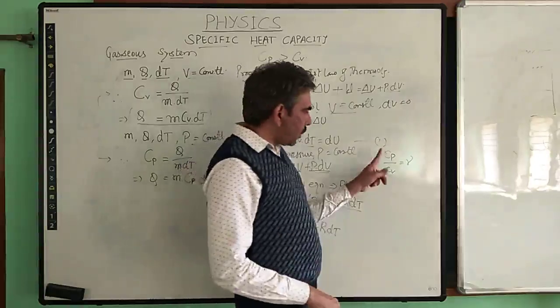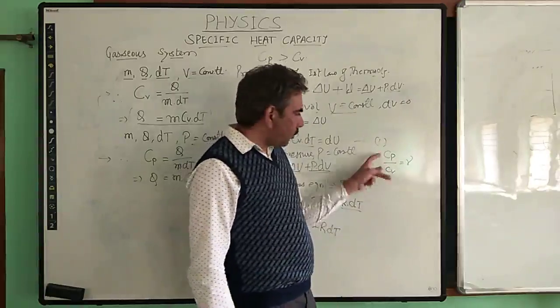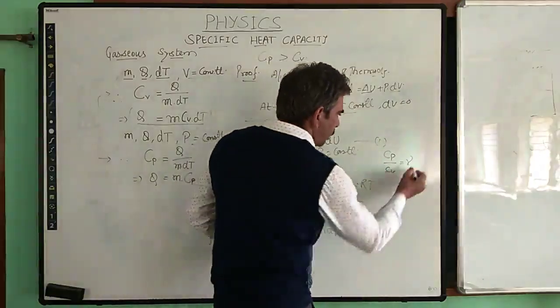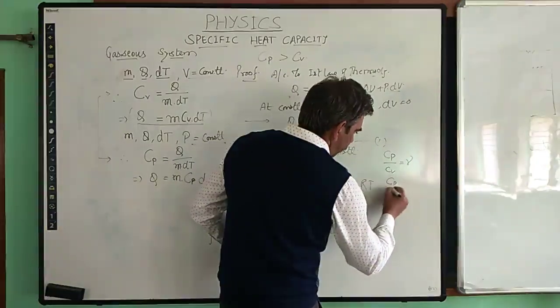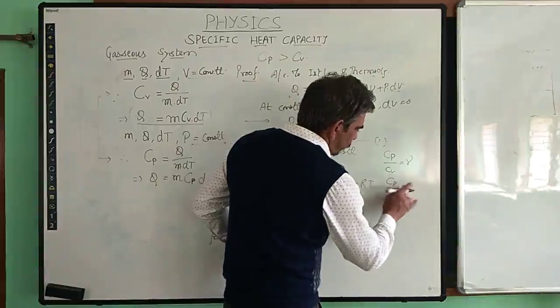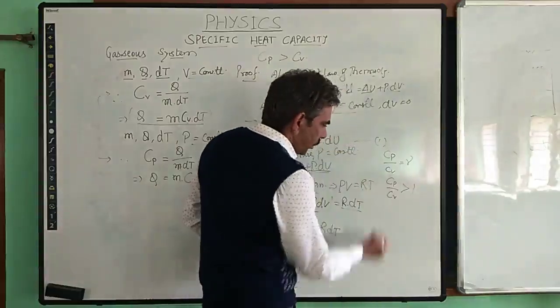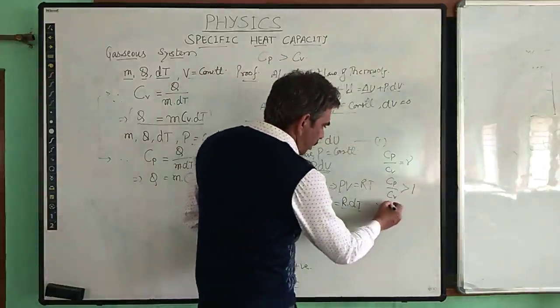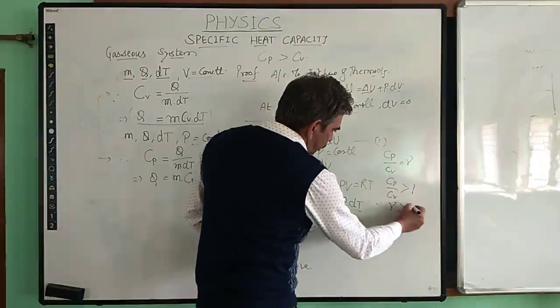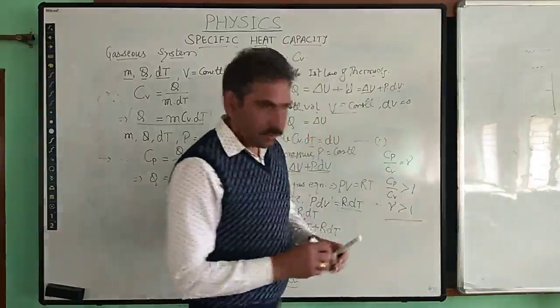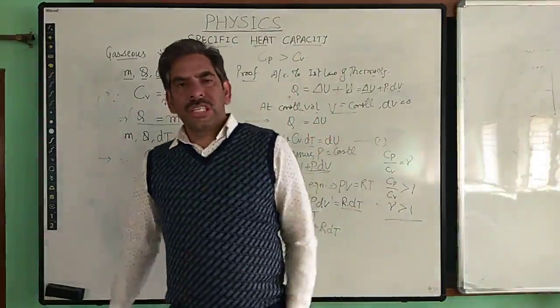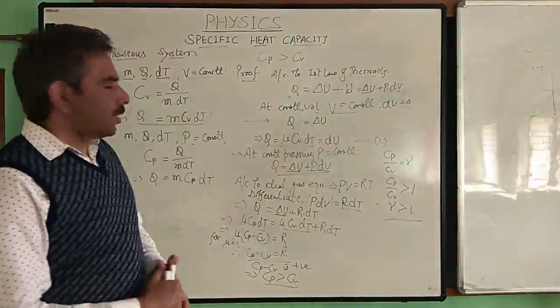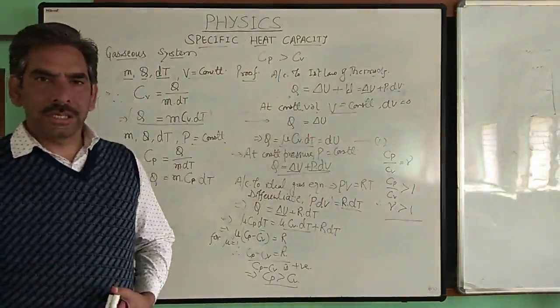We already know that Cp is more than Cv, so this ratio will come out to be more than 1. So this gamma will always be more than 1. So this is about the specific heat capacities of the gaseous system in case of thermodynamics.